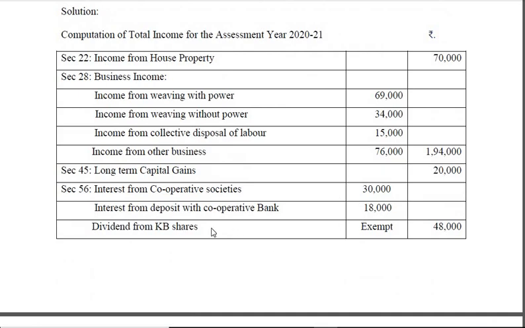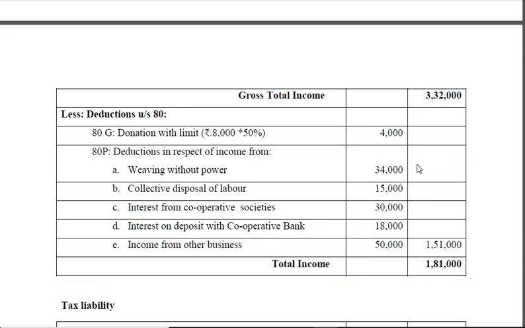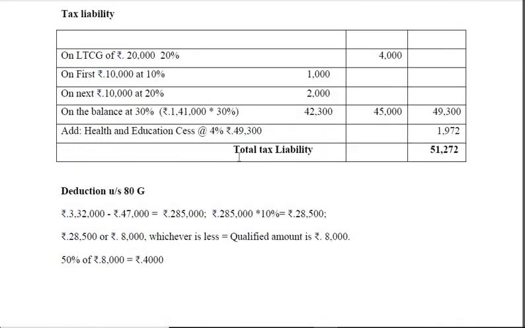But dividend from Karnataka Bank, that is exempt, because dividend from any company, be it a banking company, is exempt from tax. As a result, two items: interest from deposit with the cooperative bank is taxable, interest from cooperative society is also taxable. So 48,000. So if you add up, that comes to 3,32,000. Okay, donation with limit, so 8,000. So you have to calculate the value here.